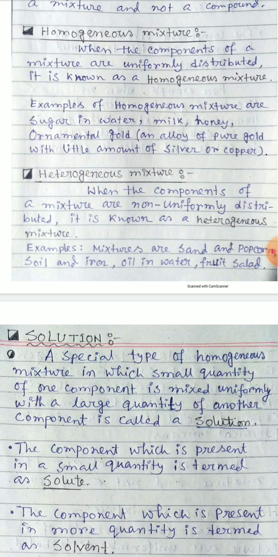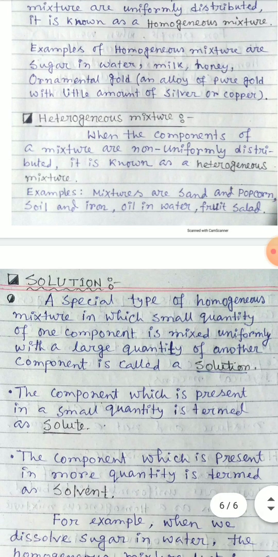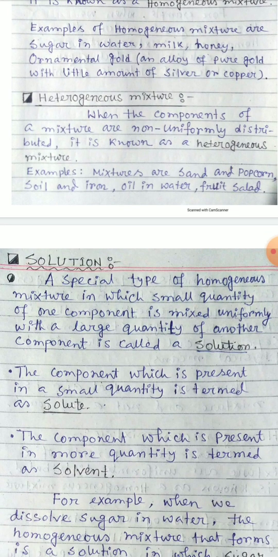For example, a mixture of sand and popcorn. Examples of heterogeneous mixture are a mixture of sand and popcorn, soil and iron, oil in water, fruit salad. These are heterogeneous mixtures because the composition of the components of the mixture is not equal everywhere in the mixture. That is, components are not uniformly distributed. You have to remember the definition and some examples.